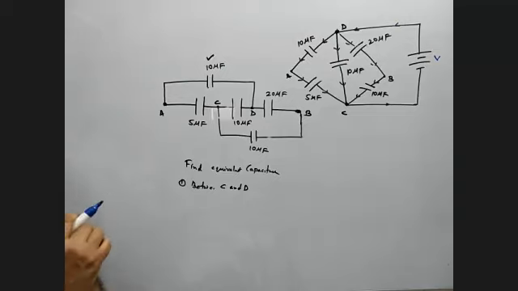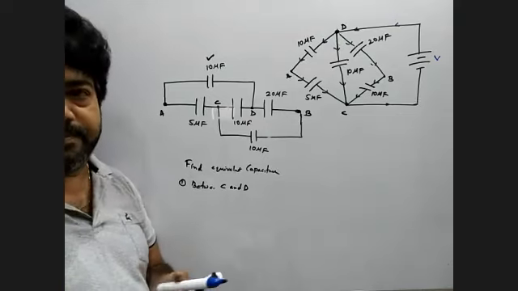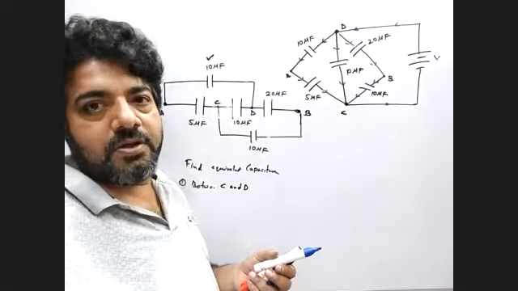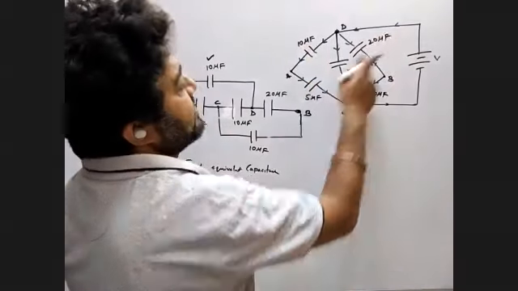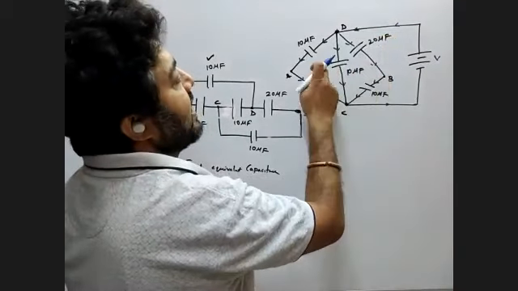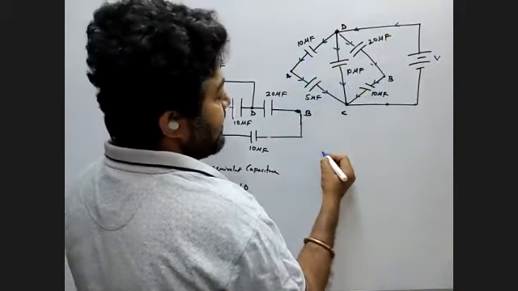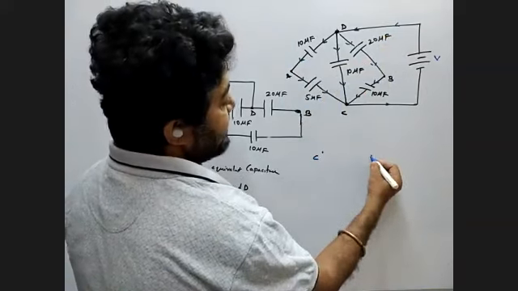Is it okay, everyone? If it is okay, now we realize these two are in series, these two are in series, and these three are in parallel. So I can write my circuit in that way.